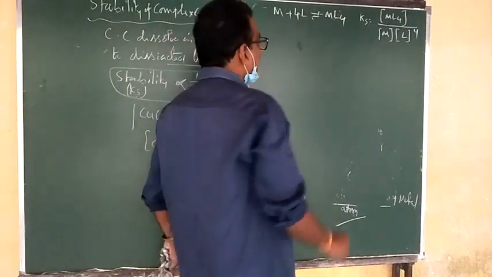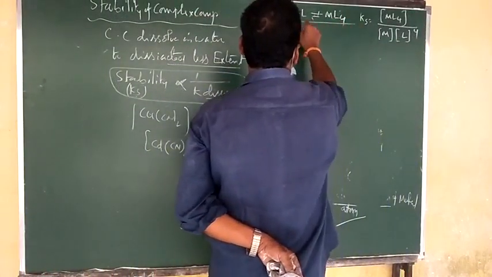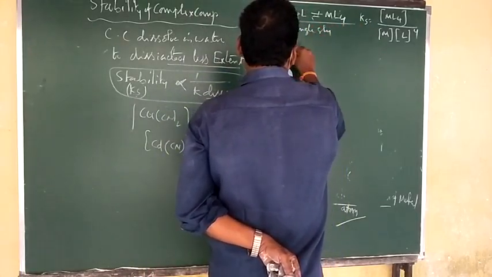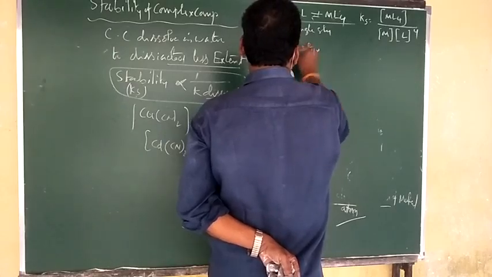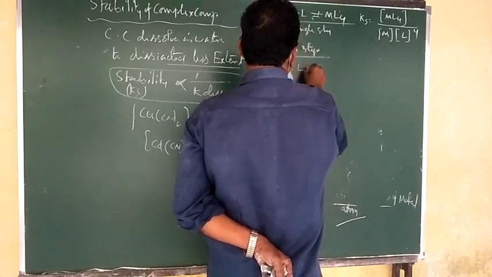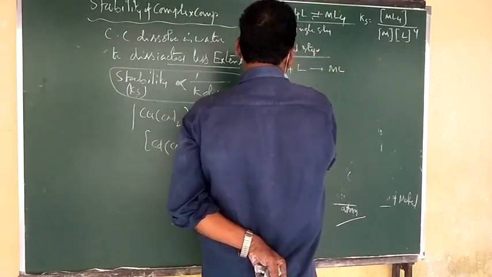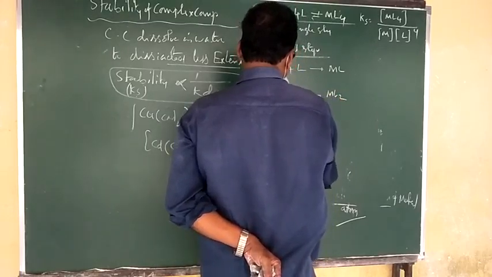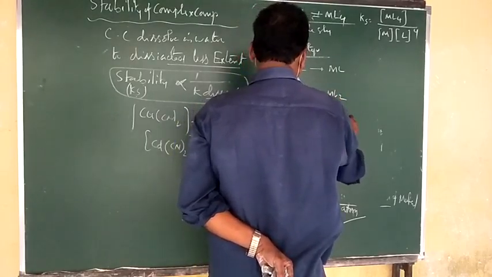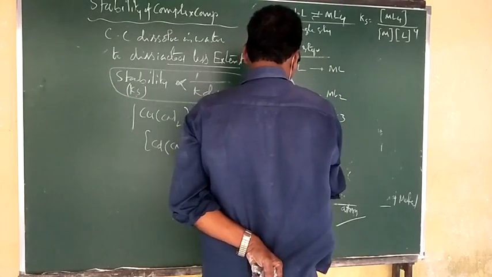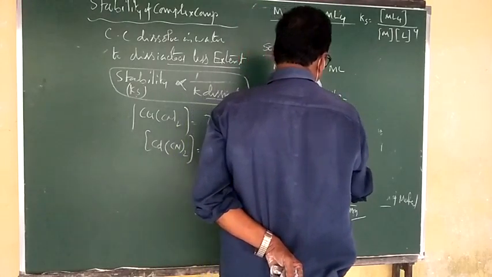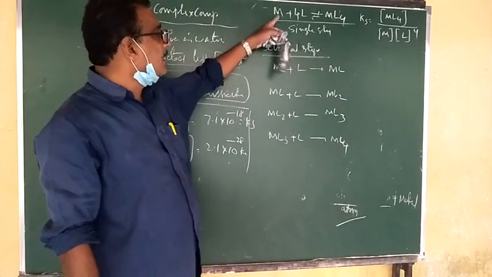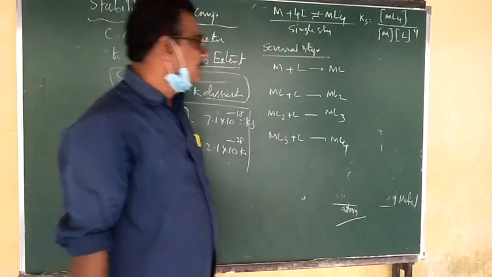Ks value is given. But this is called a single step reaction. Now I am writing several step reactions. In several steps, first M reacts with L to give ML. Second, ML plus L gives ML2. Third, ML2 plus L gives ML3. ML3 plus L gives ML4. These are the 4 steps involved. The first is called single step, and this is called several step.